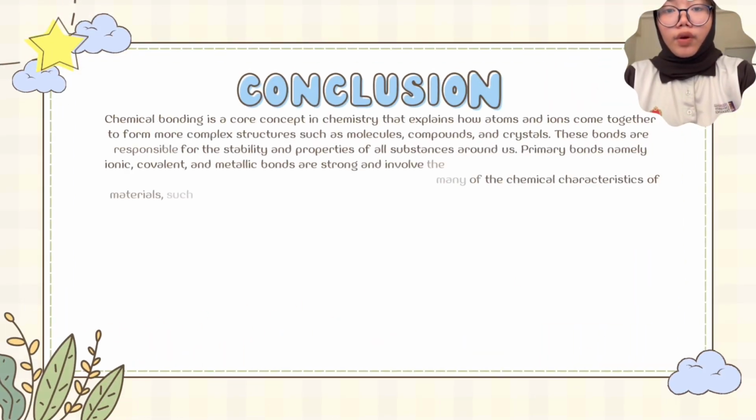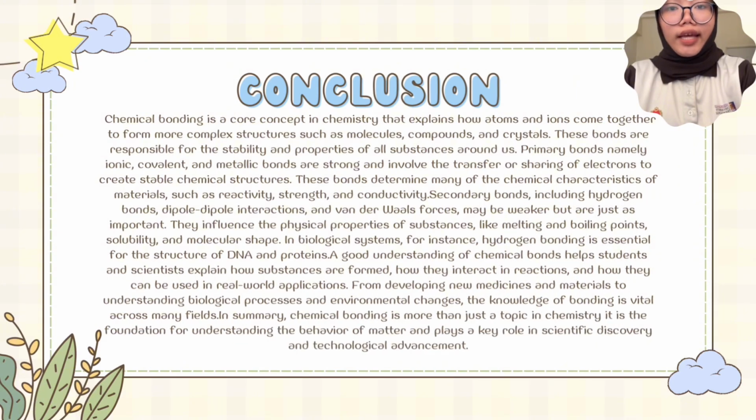Conclusions. Chemical bonding is a core concept in chemistry that explains how atoms and ions come together to form more complex structures, such as molecules, compounds, and crystals. These bonds are responsible for the stability and properties of all substances around us. Primary bonds, namely ionic, covalent, and metallic bonds, are strong and involve the transfer or sharing of electrons. To create stable chemical structures, these bonds determine many chemical characteristics of materials such as reactivity, strength, and conductivity.